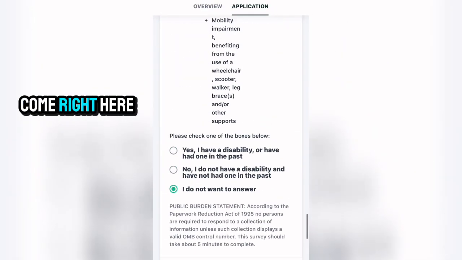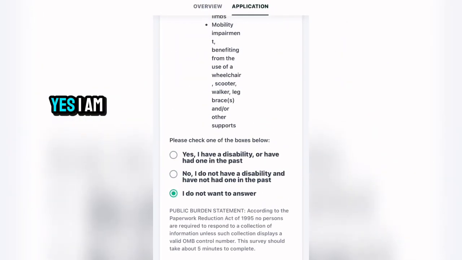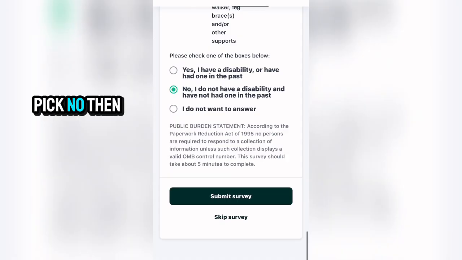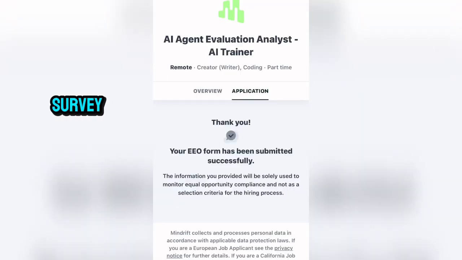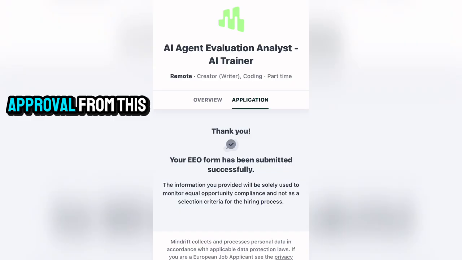So what else? You can come right here, please check the box below. Yes, I am. No, I do not have a disability. I do not want to answer. No, I do not have a disability and have not had one in the past. So you can pick no, then click on submit survey, or you skip survey. So we are done with this. We have taken the short survey, so we should be expecting an approval from this platform.